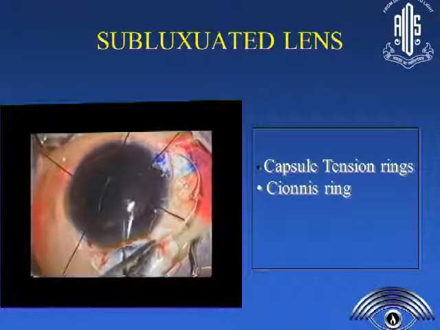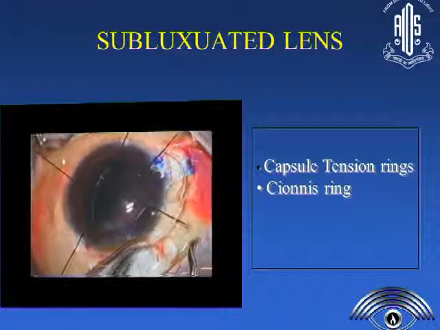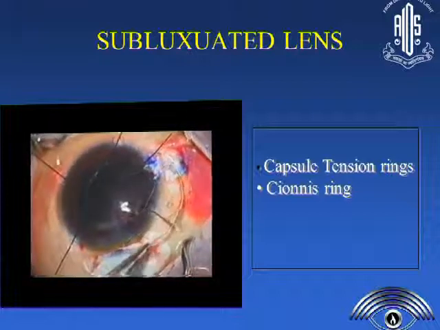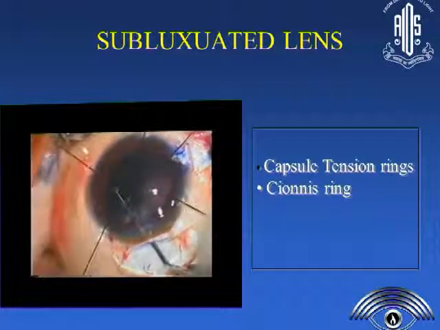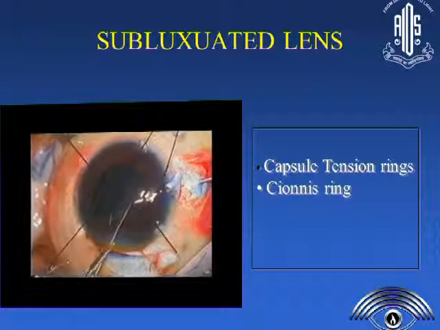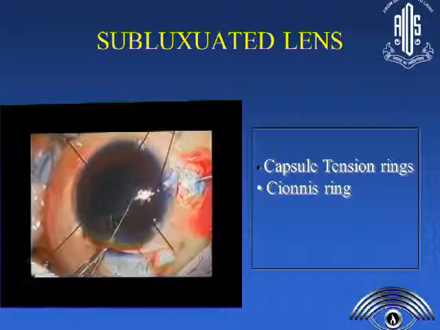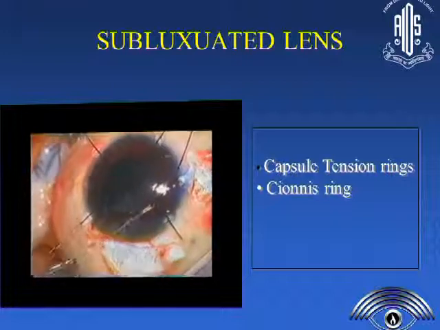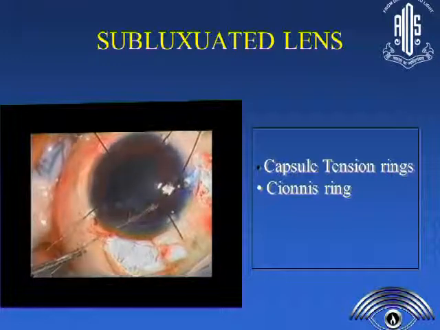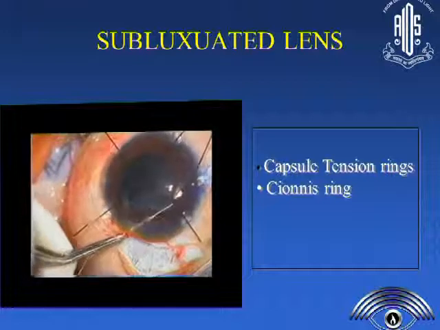So this is after you pass a Prolene suture and tie the knot over this eyelet here, and then you introduce the Cionni ring into the bag. After you introduce it to the bag, you pass a 26-gauge needle, try to pass the Prolene suture, and bring it out to the scleral flap here.